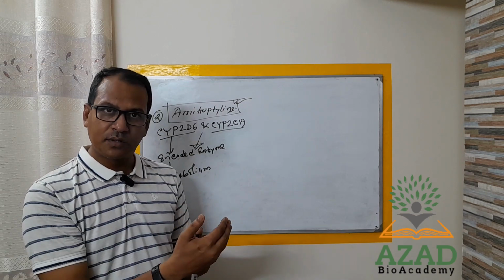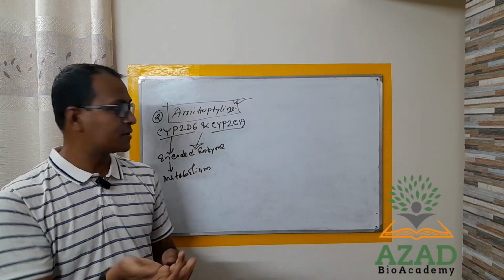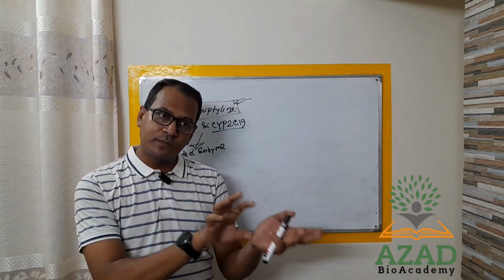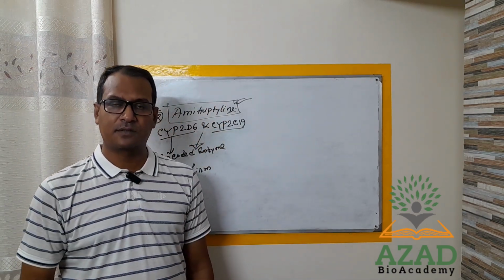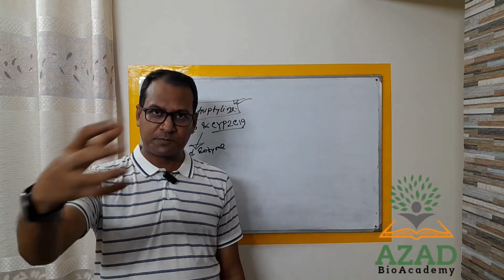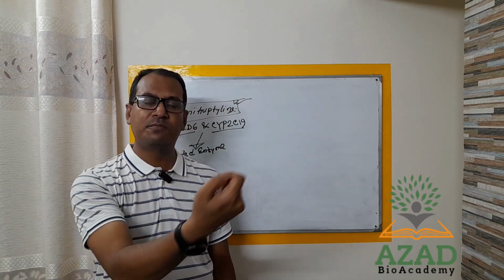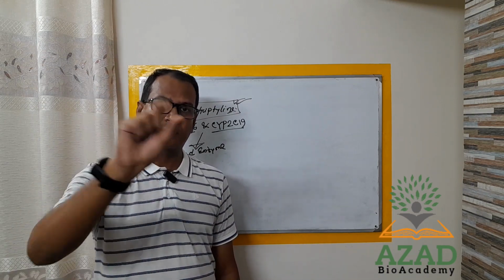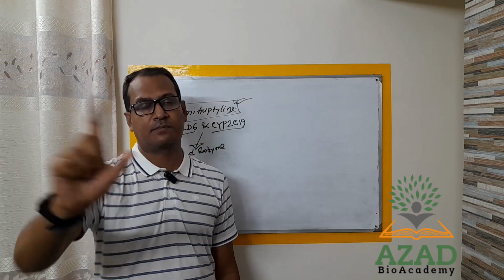So should the dose be the same for amitriptyline? No. So before prescribing the drug, if you have the genetic information and expression pattern, you can easily prescribe the exact amount of dose and the exact best fit drug for that person.